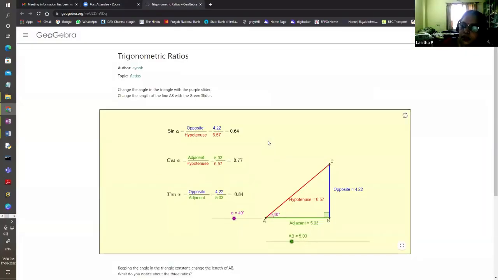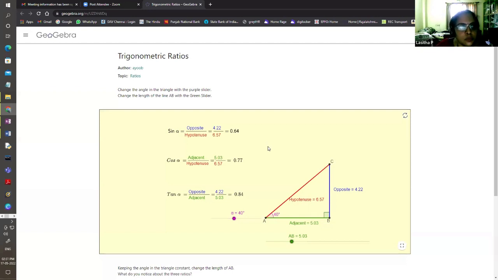As I said earlier, you can give them a lot of triangles on a sheet of paper and ask them to identify which are the similar triangles, with the same angles. Ask them to measure using their scale and protractor and come up with the sine ratio, cosine ratio, tan ratio, and let them verify for themselves whether the ratios are changing or not.